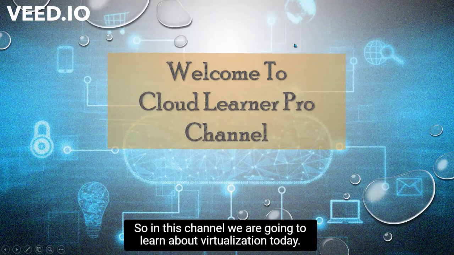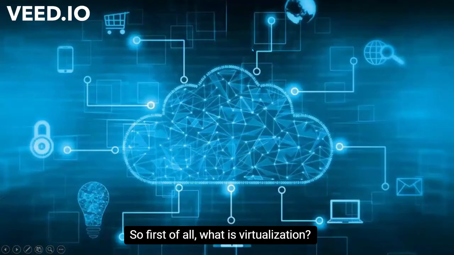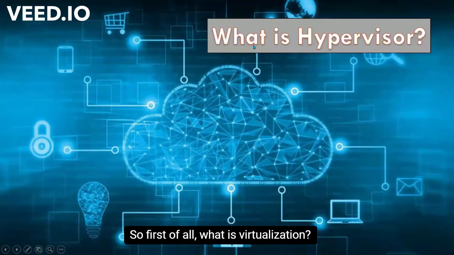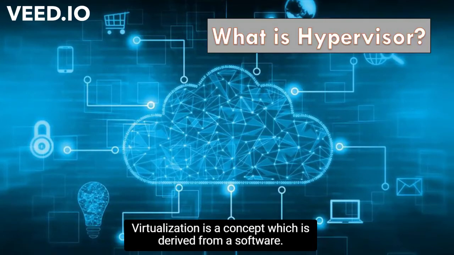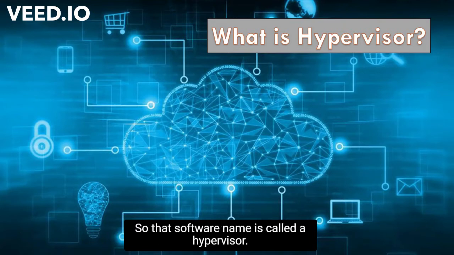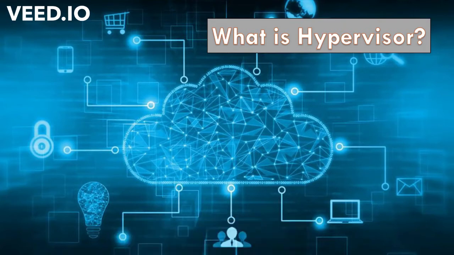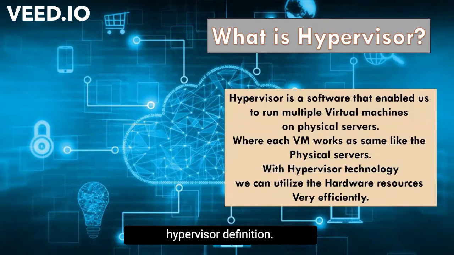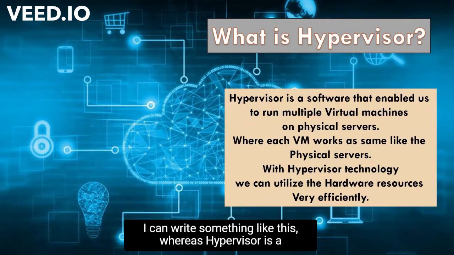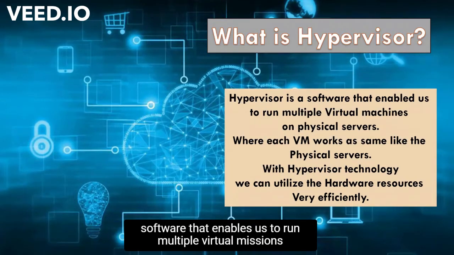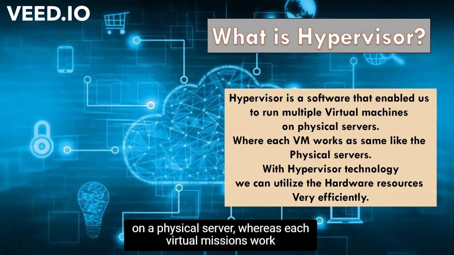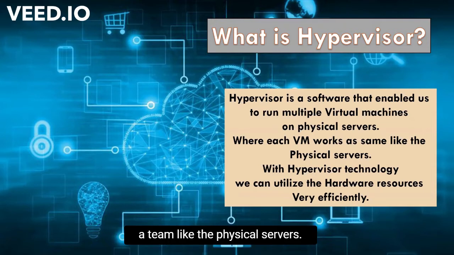In this channel, we are going to learn about virtualization today. First of all, what is virtualization? Virtualization is a concept which is derived from a software. That software name is called hypervisor. So, what is hypervisor? The hypervisor definition, I can write something like this: a hypervisor is a software that enables us to run multiple virtual machines on a physical server, whereas each virtual machine works the same as the physical server.